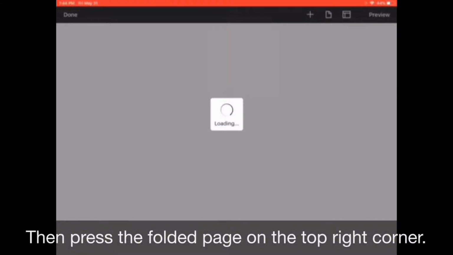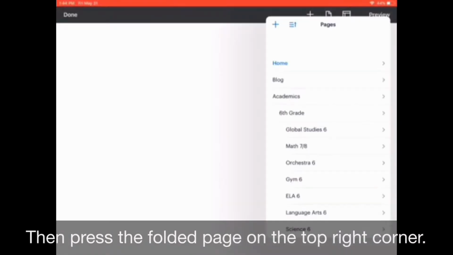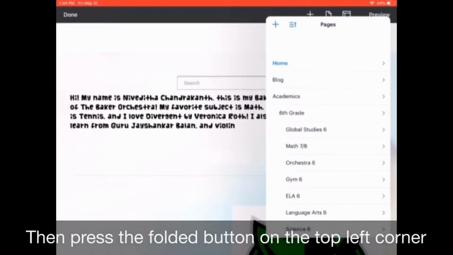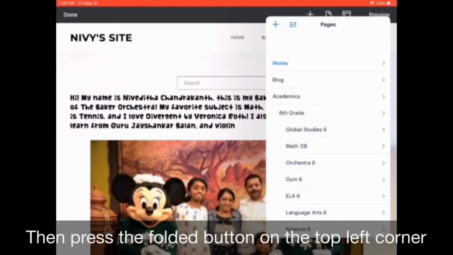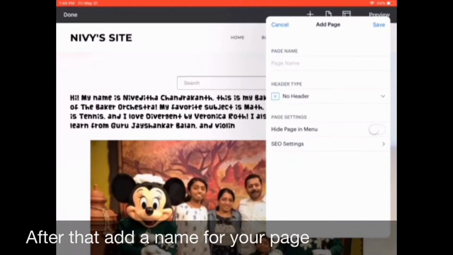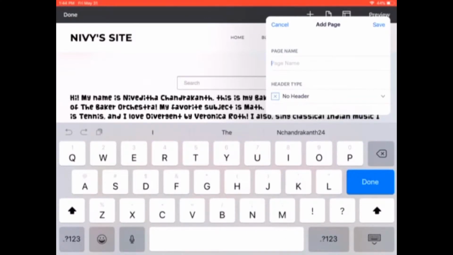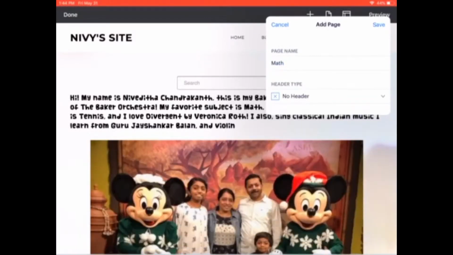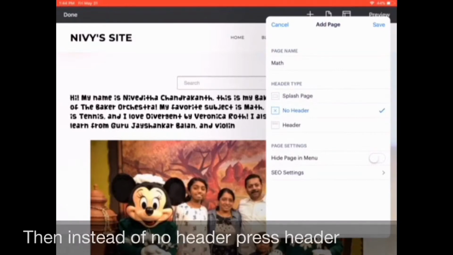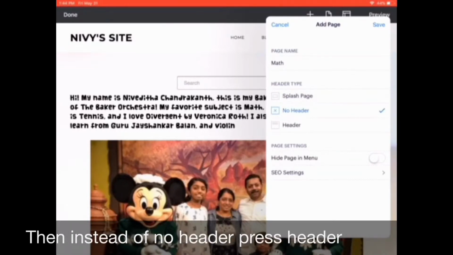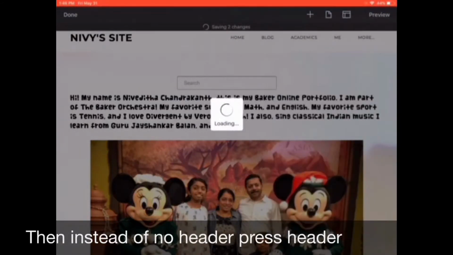Then press the folded page on the top right corner. Then press the plus button on the top left corner. After that, add a name for your page. Let's call this page Math. Then, instead of no header, press Header. Then press Save.